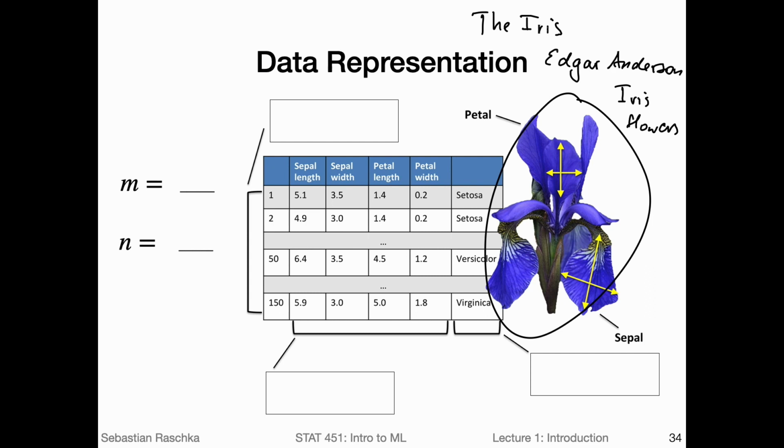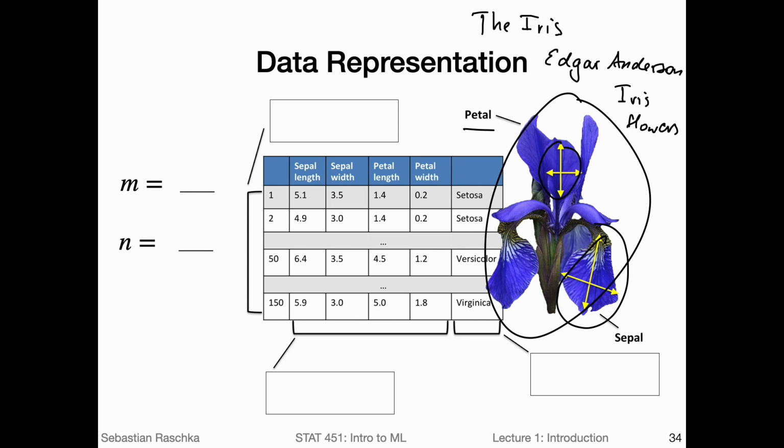I'm not confident that I got it correctly, but I think these are the petals, and these kind of leaves are the sepals. I think I was incorrect. So I think this is the petal, and this is a sepal.